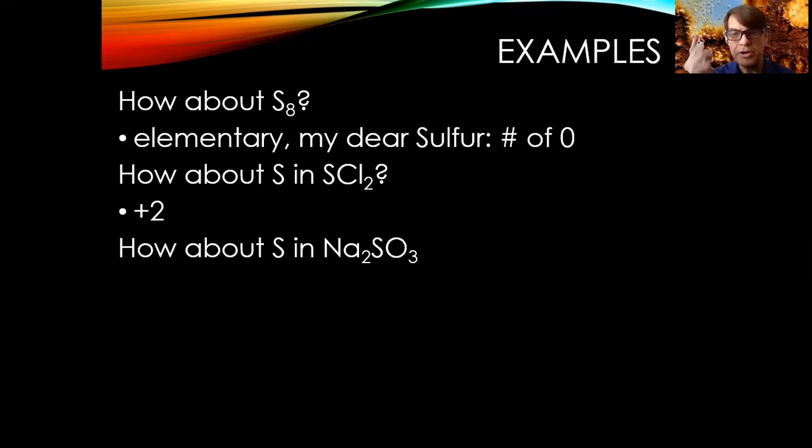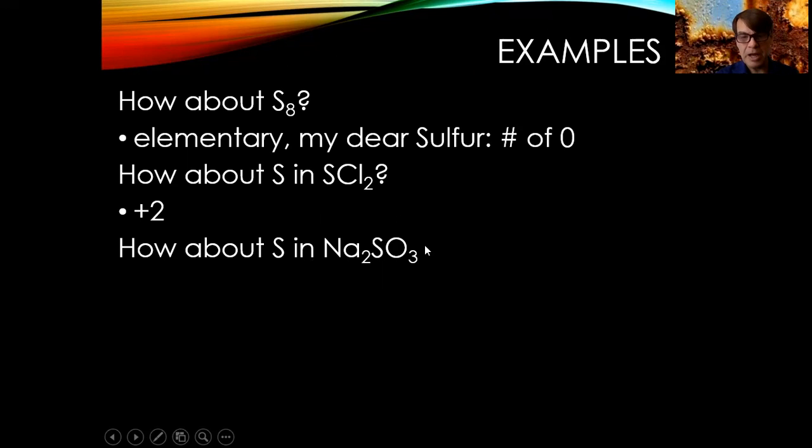What about the sulfur in sodium sulfate? Okay, getting a little hard. This is the hardest on this video. If you got this, you got it. So sodium is an alkali metal in the first column, and so it's going to take a 1+ charge. So we're going to say that oxidation number is +1. There are two of them, so the positive side, the cation side, is going to be +2. That means the sulfate ion has to be -2 because there's no charge on this. So if this is +2, this has to be -2.